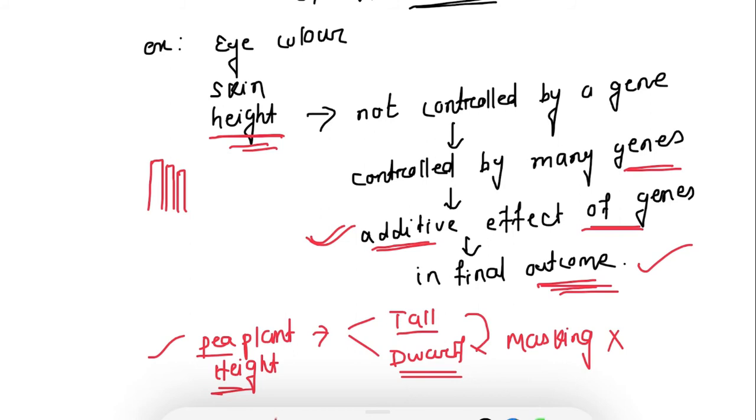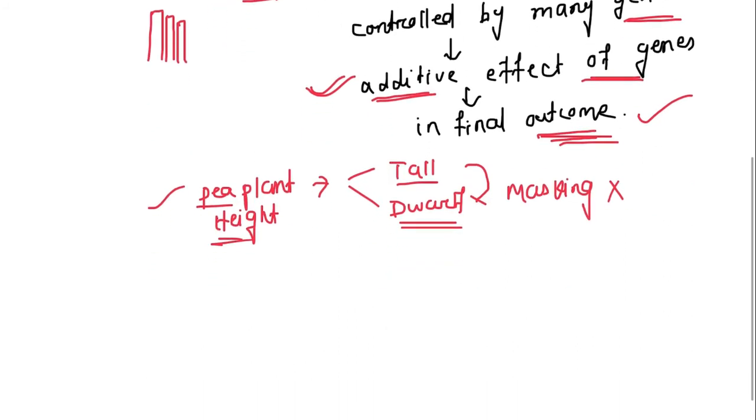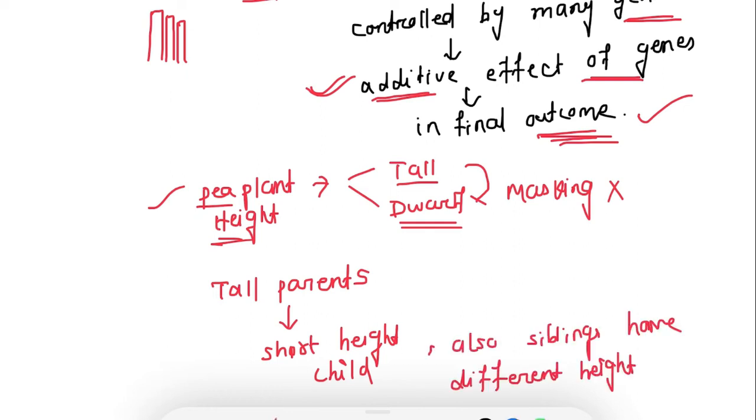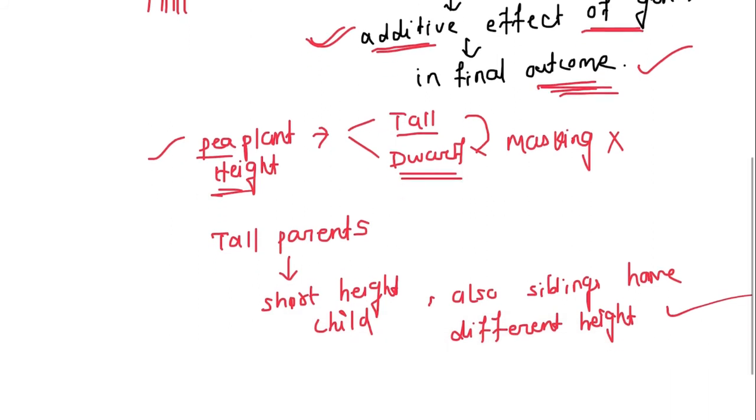You may have observed that tall parents may have a child with short height, right? Also, siblings with the same parents have different heights. Short parents can also have a tall child. This is because height is not controlled by a single gene, it is controlled by multiple genes.